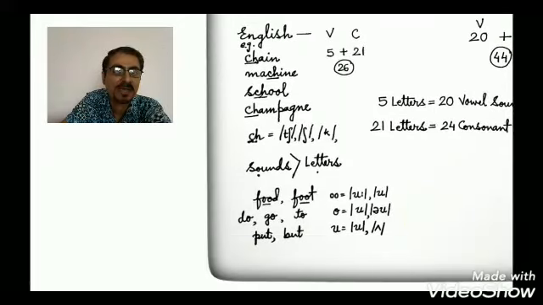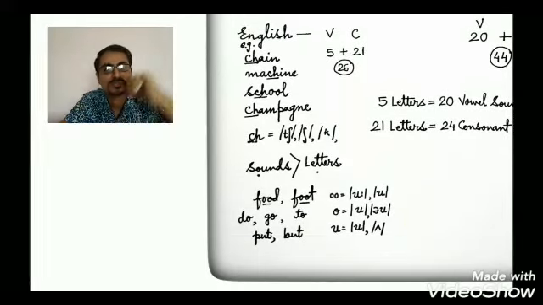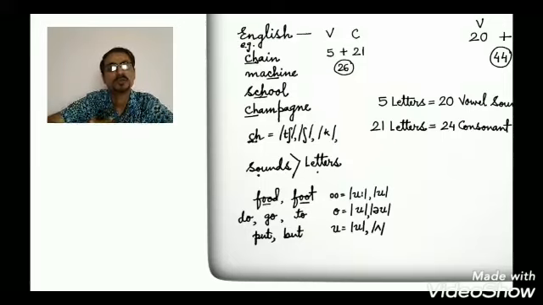Let us see some examples of vowel sounds. Food, food. Foot, foot. Good, good. Same spelling, double O is there for the vowel, but pronunciations are different. In food, it is a long vowel, and in foot, it is a short one. So double O represents two sounds.